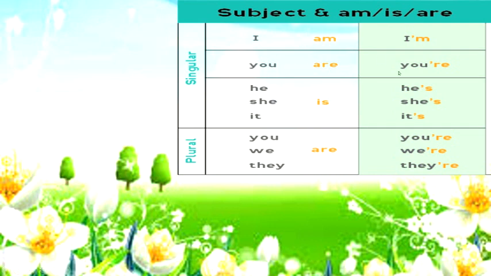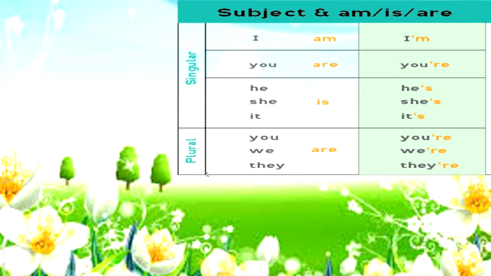And the short form becomes you're. With the singular subjects he, she, it or any name, is is used. Short forms are he's, she's, it's.